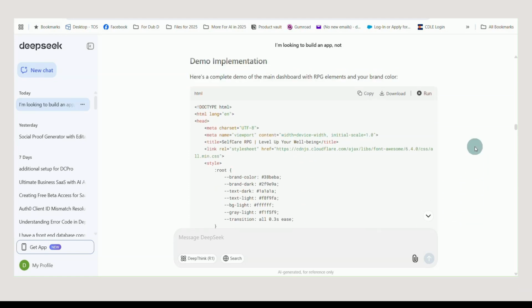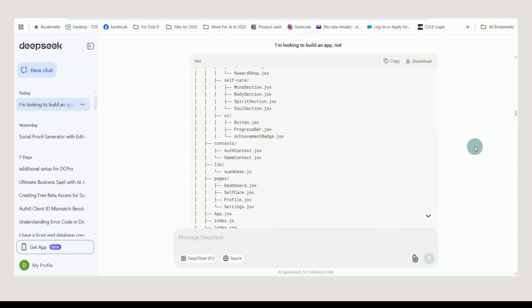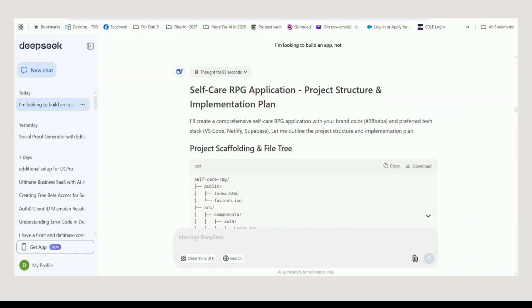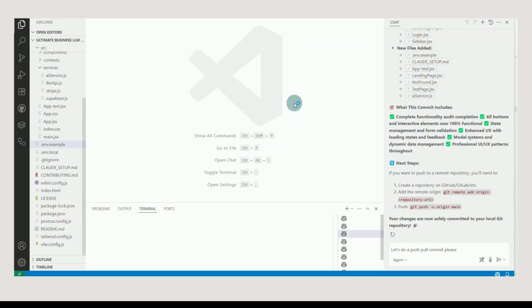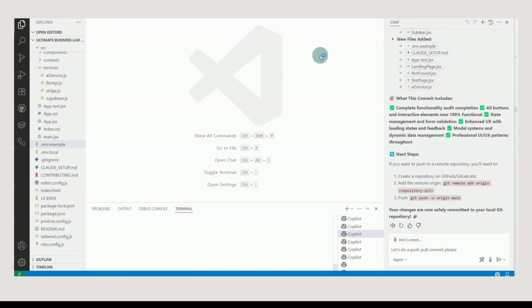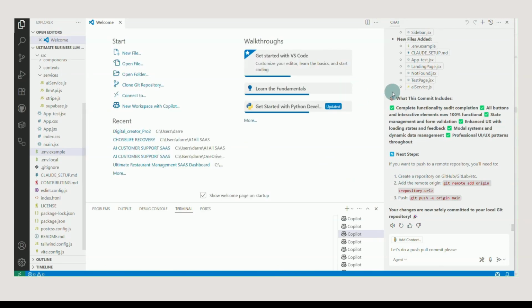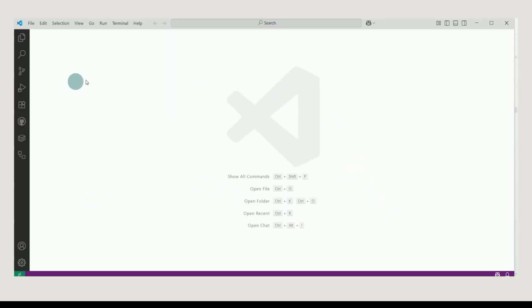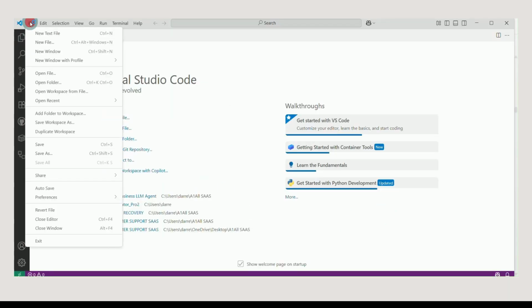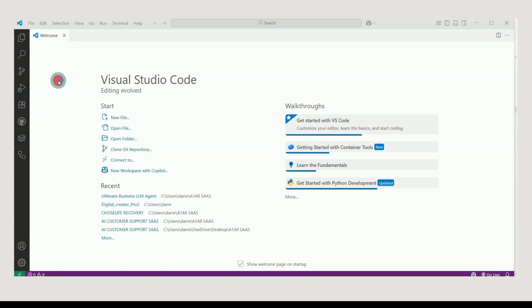Now, here's the fun part. This is where the magic happens. First thing we're going to do is open up VS Code. A lot of you are probably really familiar with VS Code. It works and it doesn't cost anything. This is the project I was working on yesterday, with folders all saved and put away. Now we're going to open this up and choose Open Folder.